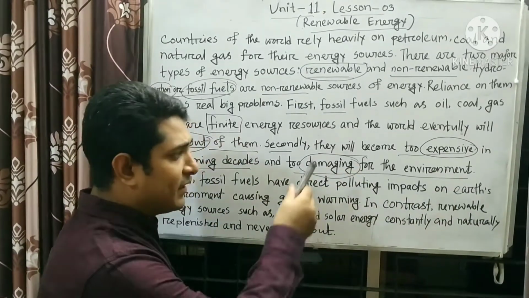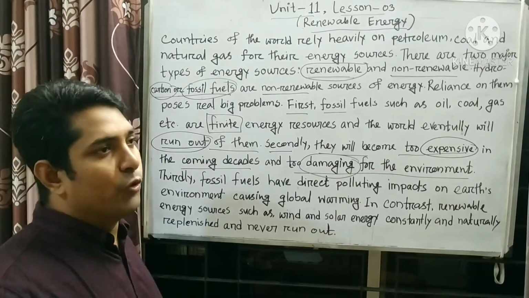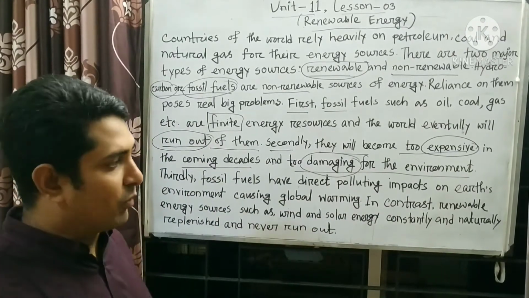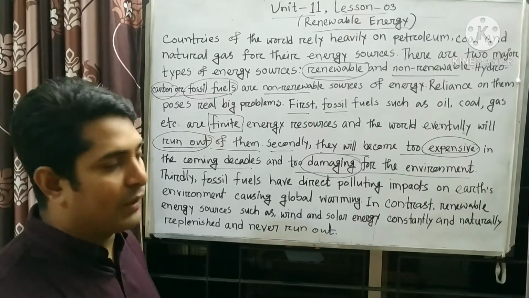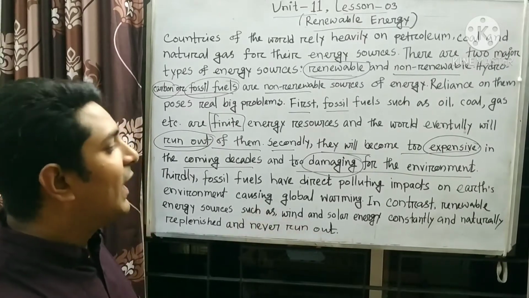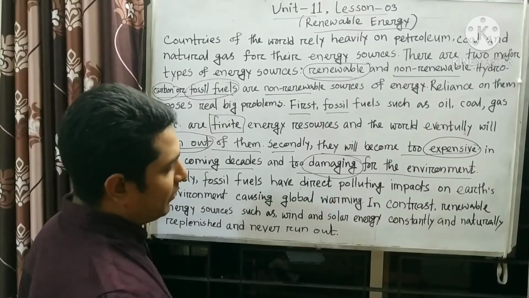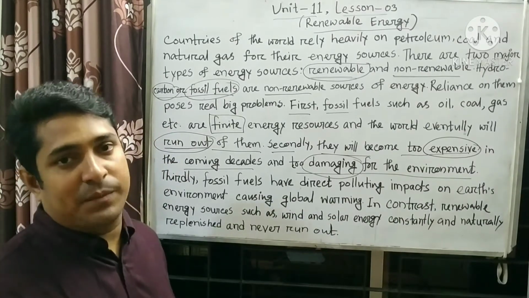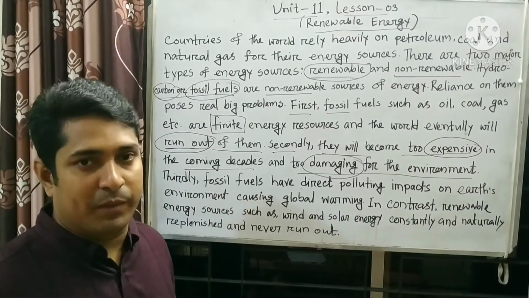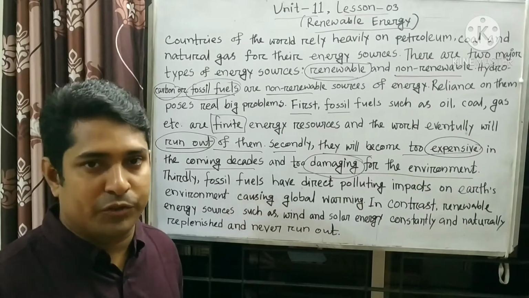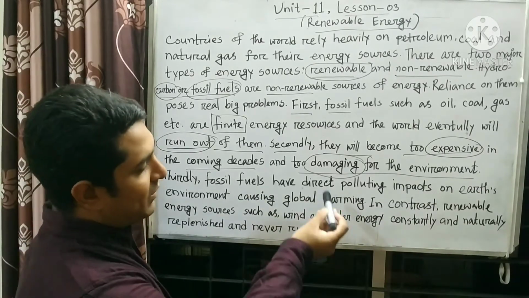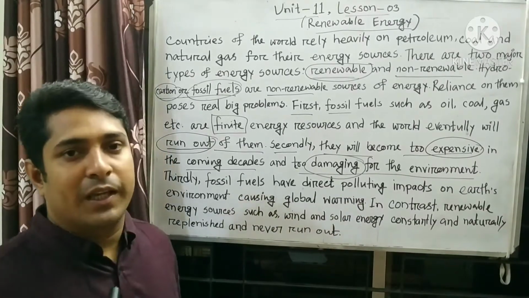So this energy will be so expensive that we won't be able to afford it, and it will be very damaging for the environment, because it is very destructive. It is very harmful for the environment. It will create environmental pollution. That's why we mentioned that they will be damaging for the environment.